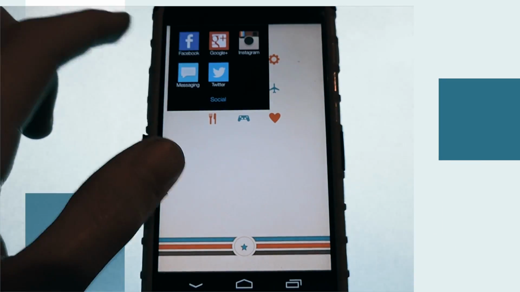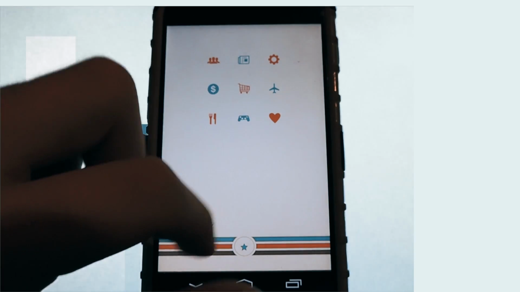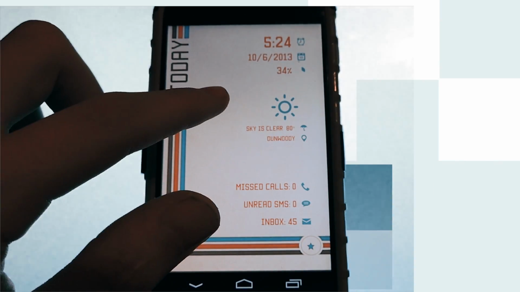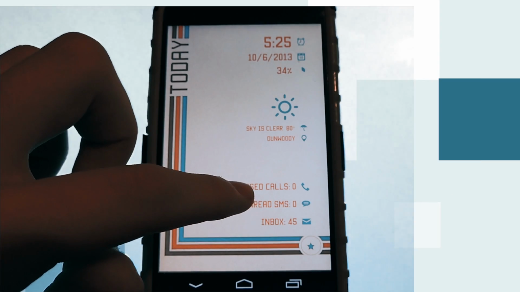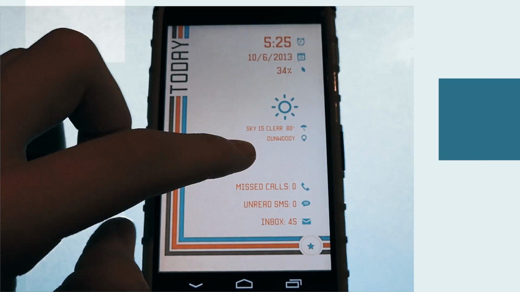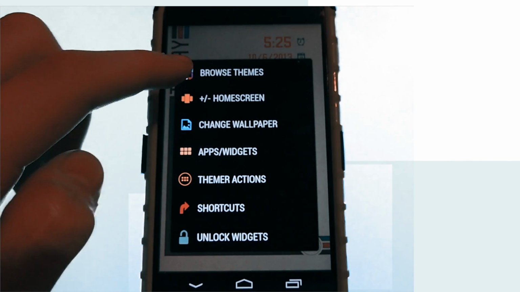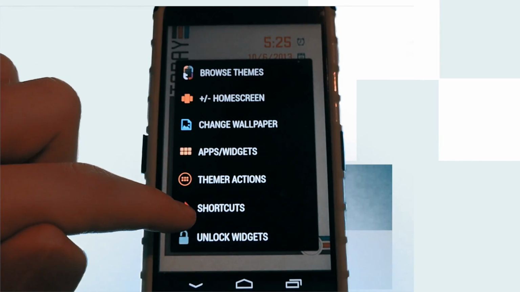As you can see, most of this is just folders. Themer is more like Dreamboard on the iPod when that came out. It's more just widgets and icons and stuff like that than it is an actual theme. But I'm not saying there's any problem with that. It still really is a great application.